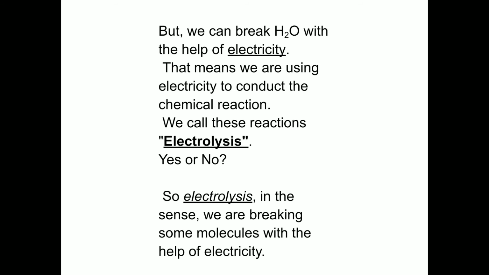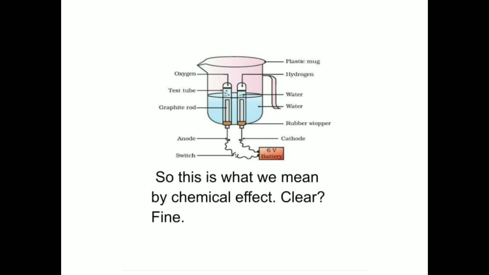But we can break water with the help of electricity. That means we are using electricity to conduct the chemical reaction. We call these reactions electrolysis. Yes or no? So, electrolysis in the sense we are breaking some molecules with the help of electricity. So, this is what we mean by chemical effect. Clear? Fine.